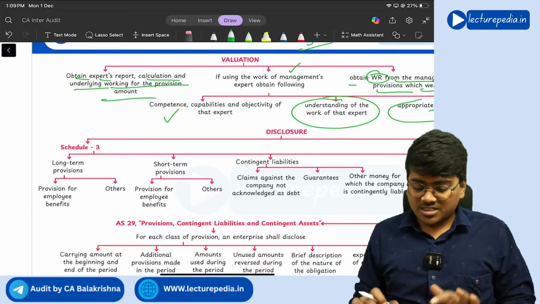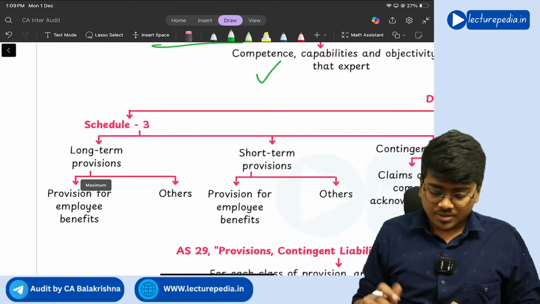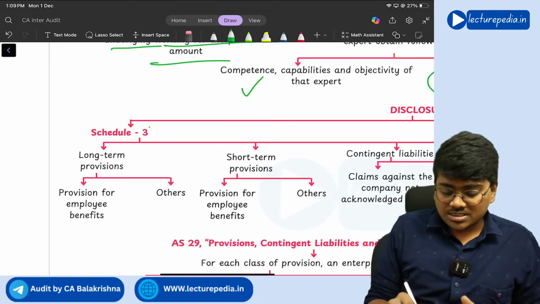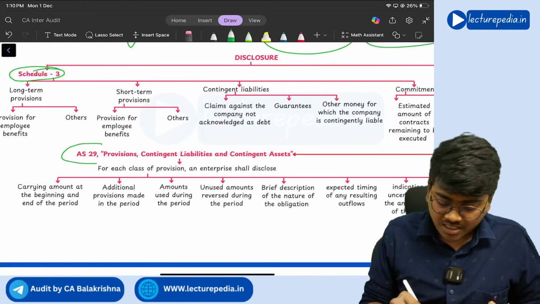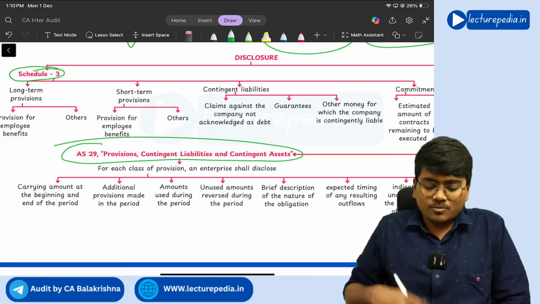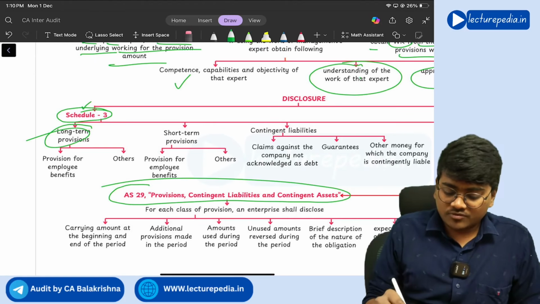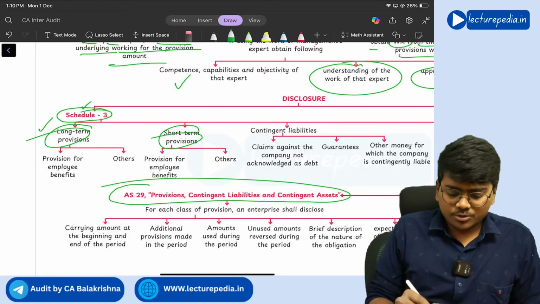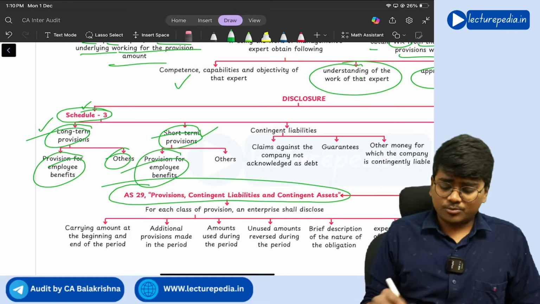Next, disclosure with respect to provisions and contingent liabilities. So here we have disclosures as per Schedule 3 of the Companies Act and disclosures as per AS 29, provisions, contingent liabilities and contingent assets. As per Schedule 3, you need to give disclosures with respect to long-term provisions and short-term provisions. See, long-term provisions: provision for employee benefits, others. Short-term also the same: provision for employee benefits and others.